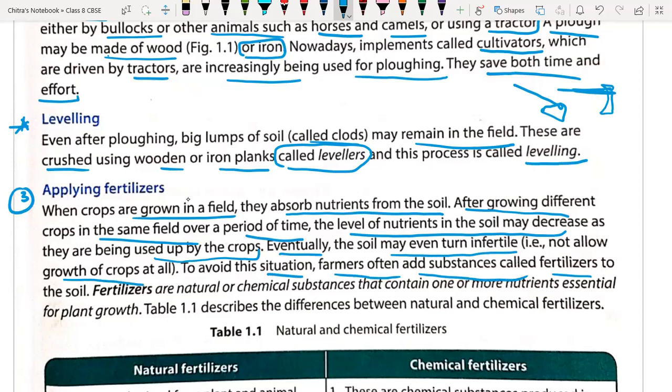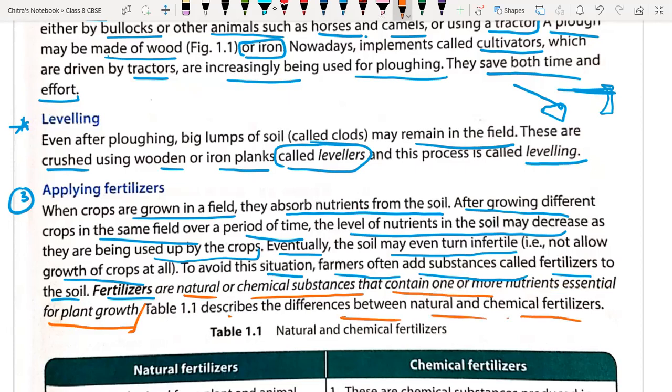So what are fertilizers? Fertilizers are natural or chemical substances that contain one or more essential nutrients for the growth of the plant. Understood everyone what fertilizers are? Yes, sir. Here we have the difference between natural and chemical fertilizers.